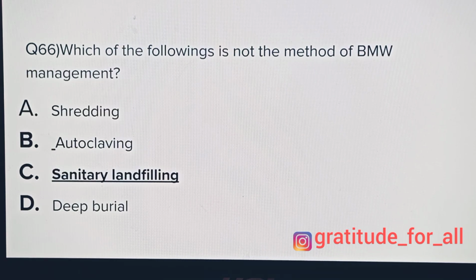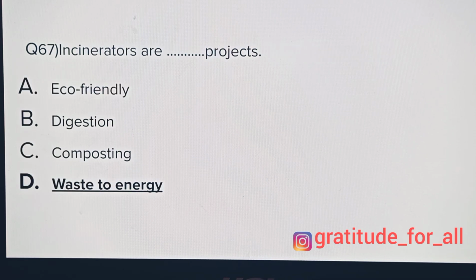Which of the following is not the method of biomedical waste management? Shredding, autoclaving, sanitary landfilling, and deep burial, and the answer is sanitary landfilling. Incinerators are dash projects: eco-friendly, digestion, composting, waste to energy, and the correct answer is waste to energy.